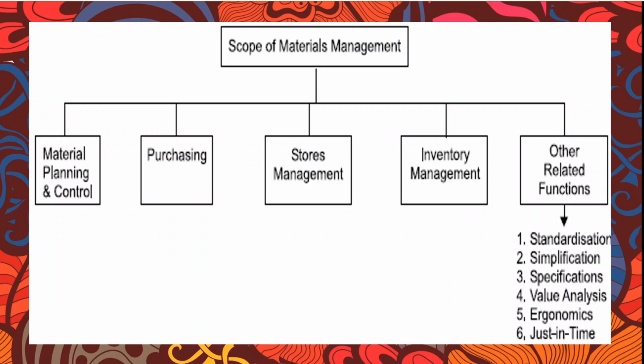Other related functions, there are 3S, which is nothing but standardization, simplification, specification, and the other 3 are value analysis, ergonomics, just in time. These 6 features will be discussed widely in the coming modules. So basically the scope of material management has 5 parts: material planning and control, purchasing, stores management, inventory management, and other related functions. In detail we will be handling these topics in the coming modules.